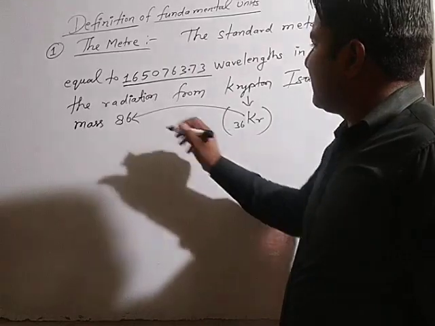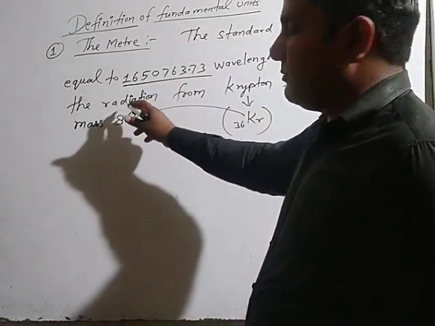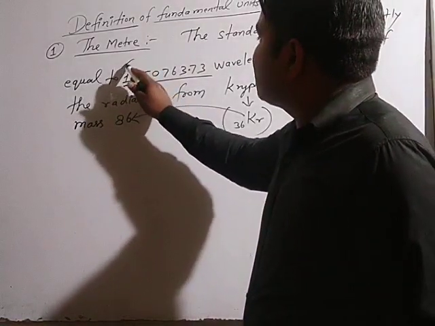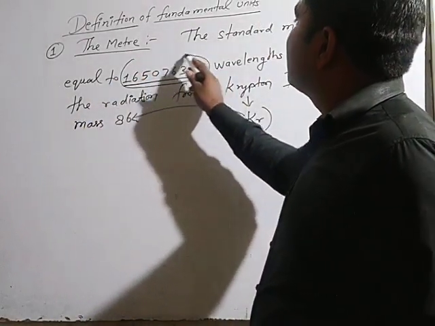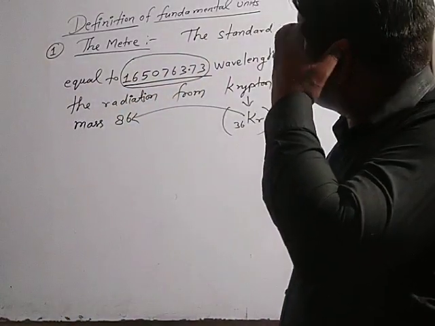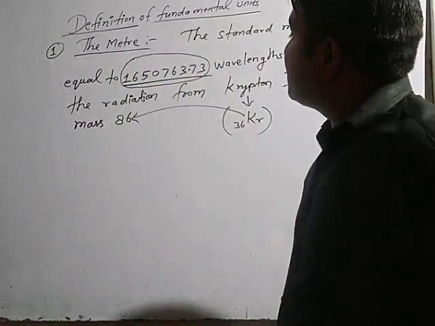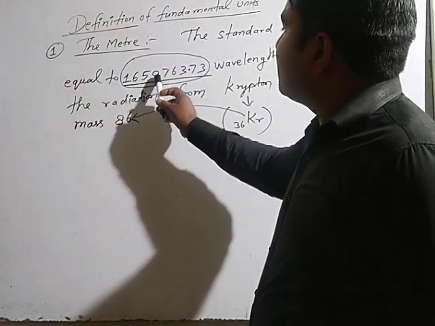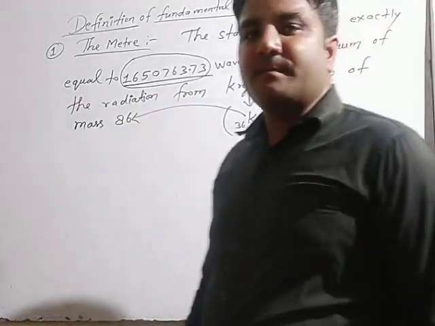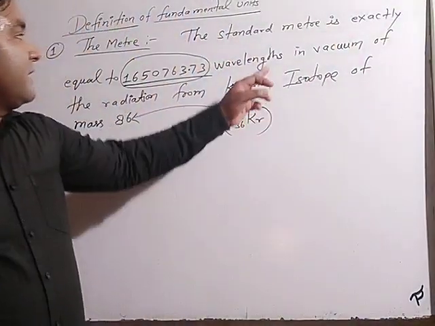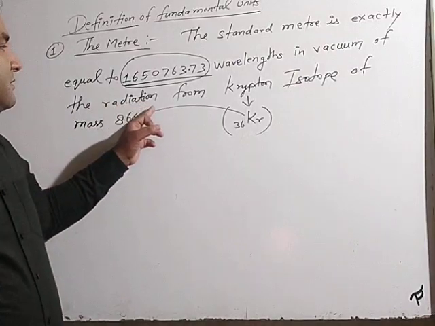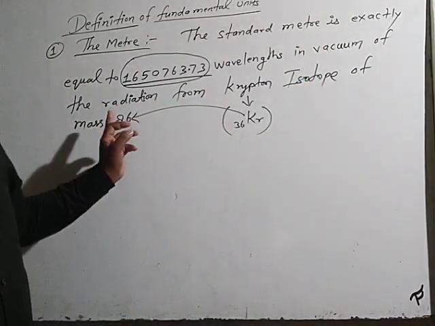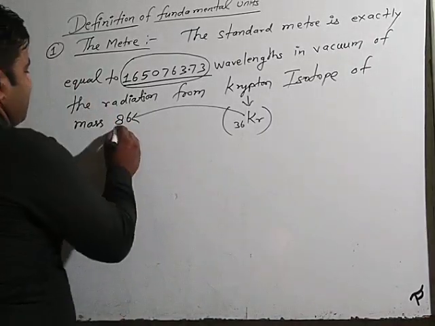Then there is a concept of radiation, and how many radiations. Here the radiation concept is in terms of wavelength numbers: 1650763.73 wavelengths in vacuum of the radiation from krypton isotopes of mass 86. This is the mass number.